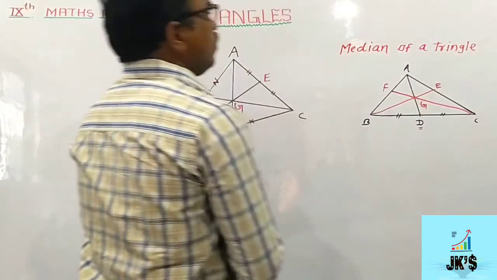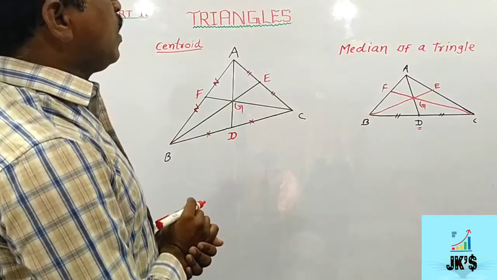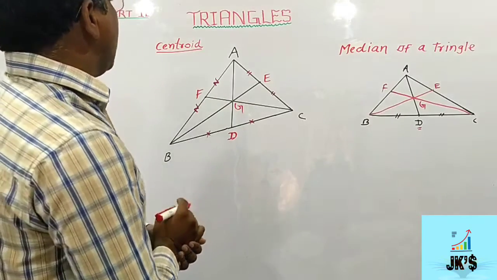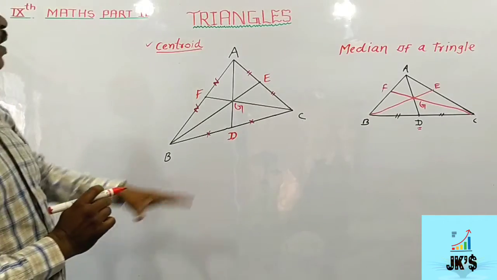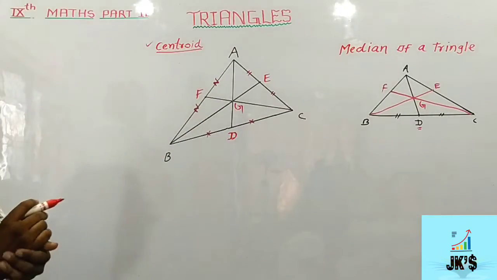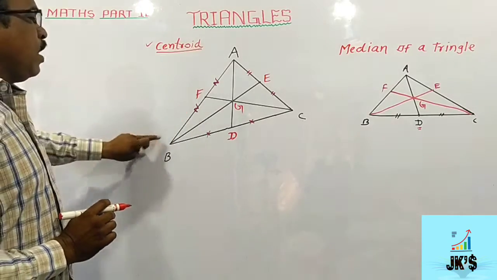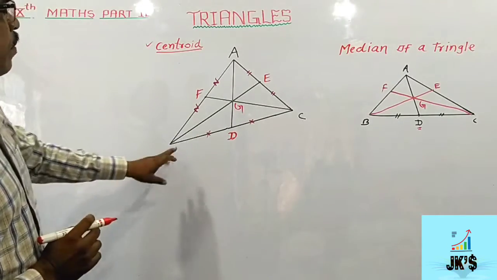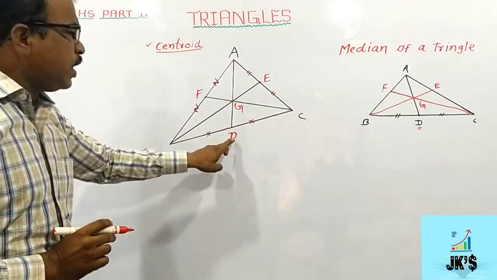In case of medians, the point of concurrence of the medians is known as the centroid. So friends, when we see this another figure, the same triangle ABC, the midpoint of BC is D, so here median is AD.